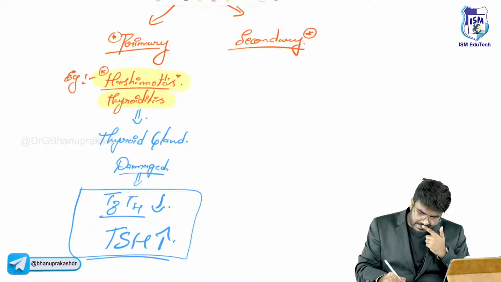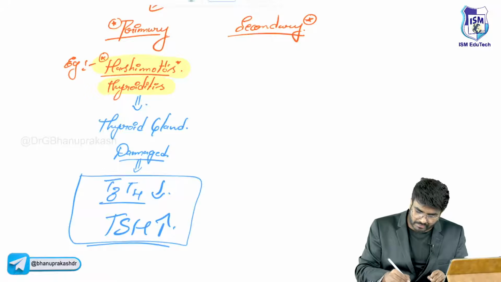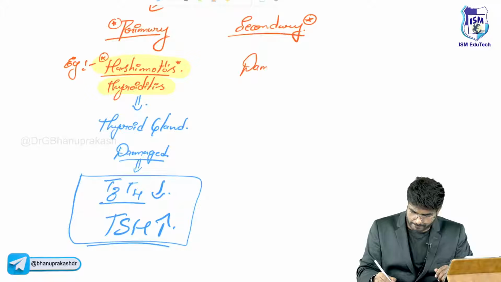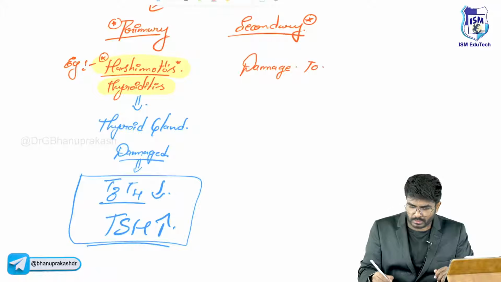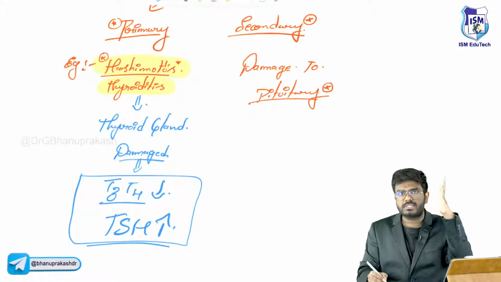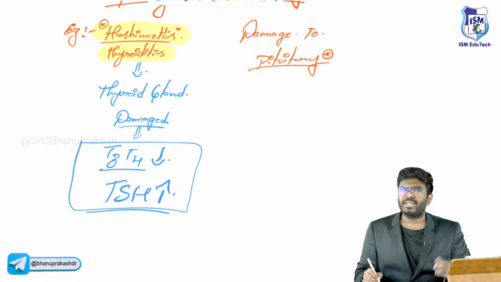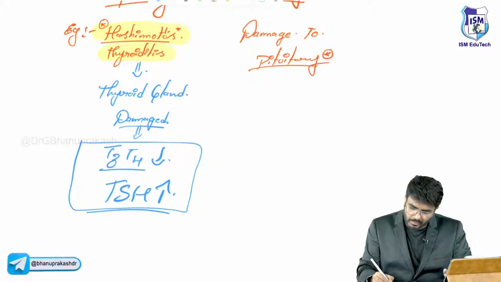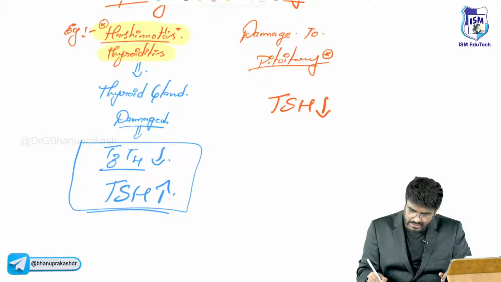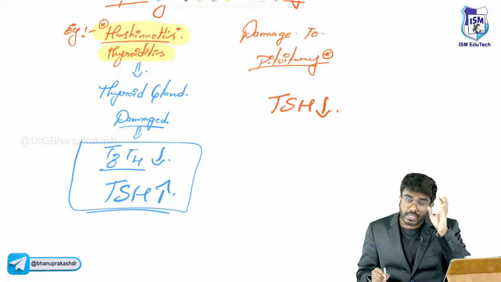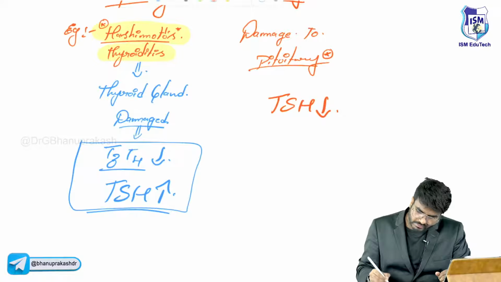In secondary hypothyroidism, problem where? Problem at the level of the pituitary gland, maybe damage to the pituitary gland, or hypothalamic damage. When the pituitary gland is damaged, necrosis, the entire pituitary gland necrosis is seen in Sheehan syndrome, right? Okay, I don't want to go into that detail. Pituitary gland gone. When the pituitary gland is gone, what happened to the TSH levels? The TSH levels are less. As the thyroid stimulating hormone is not coming, what happened to the T3, T4 levels?